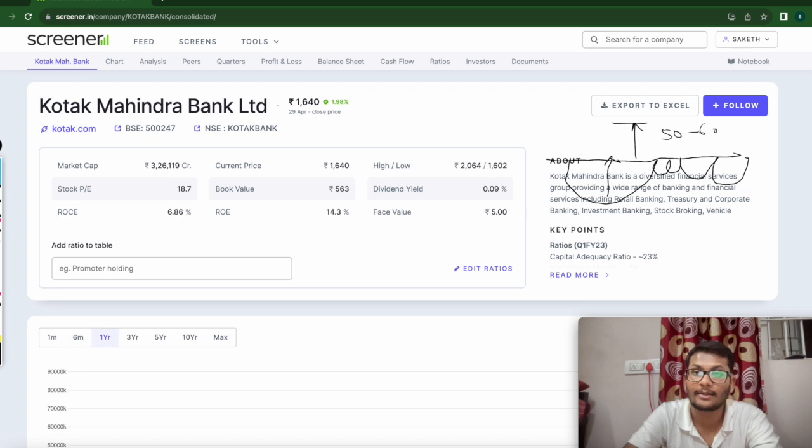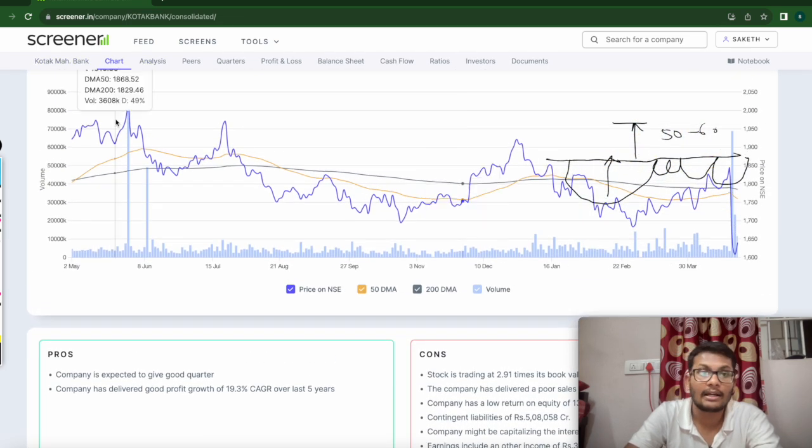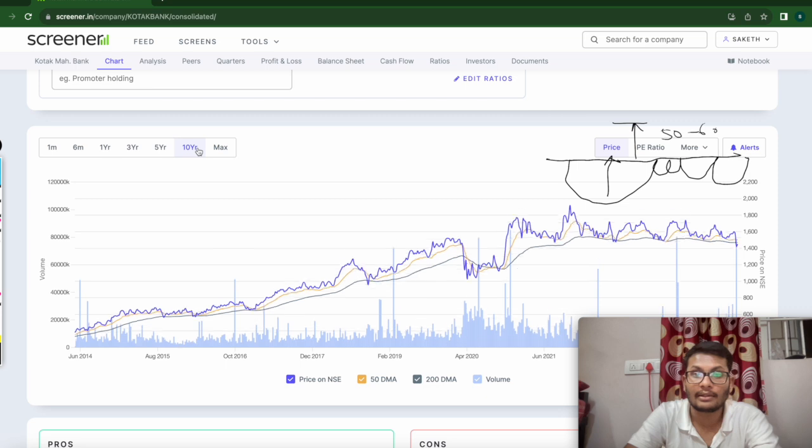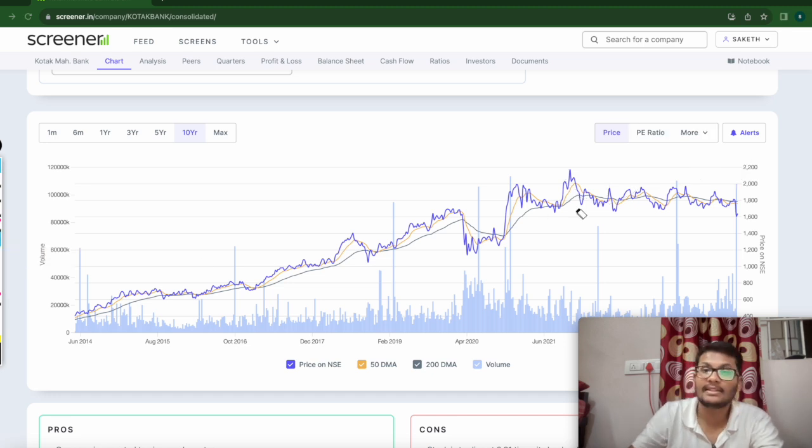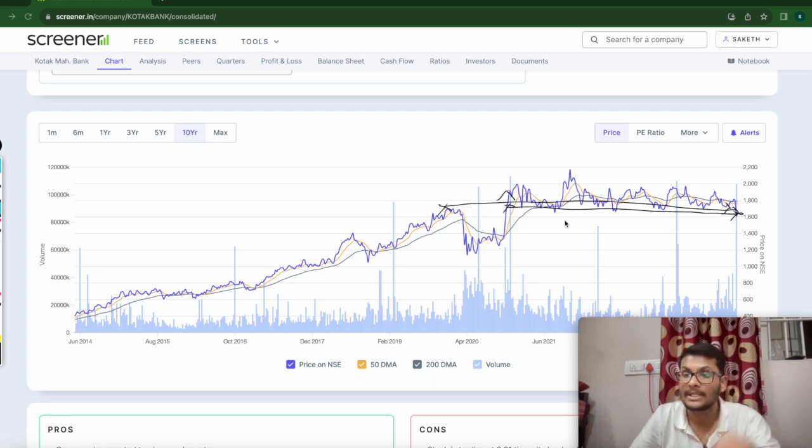If you see Kotak Mahindra Bank also, this is the consolidation phase. It was going on for 3 to 4 years of consolidation, from somewhere around April 2022. There have been zero returns, not even in 2020. From 2019 till now, there is 0% return from this stock. This is a great stock. The EPS has never gone down.